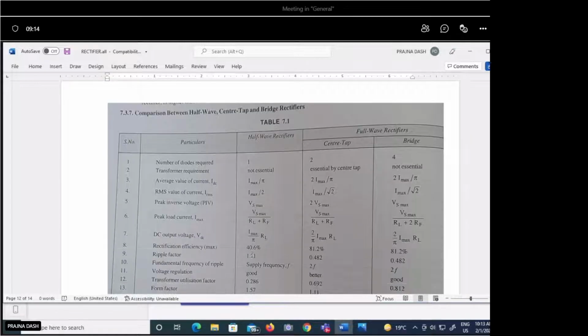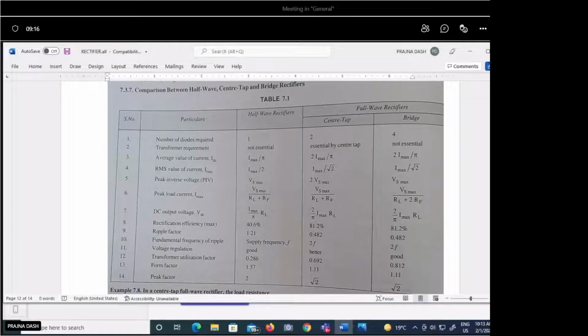There is a comparison table from the book that I have taken, so you can just have a gist of this half wave rectifier and full wave rectifier circuit. In the full wave rectifier circuit, two circuits are there, center tap and bridge circuit. So the comparison of every parameter is given, so you can follow this.